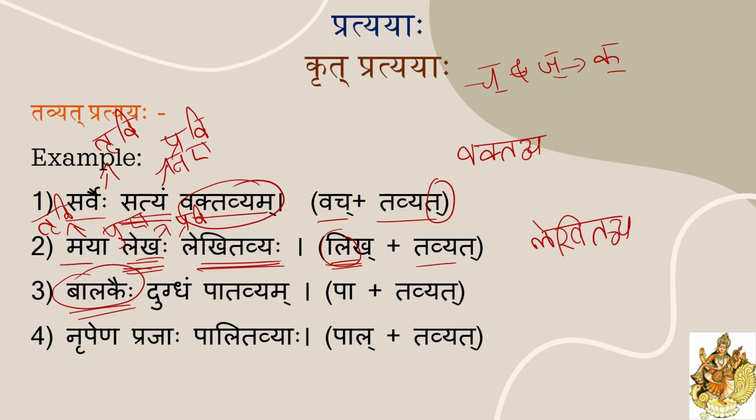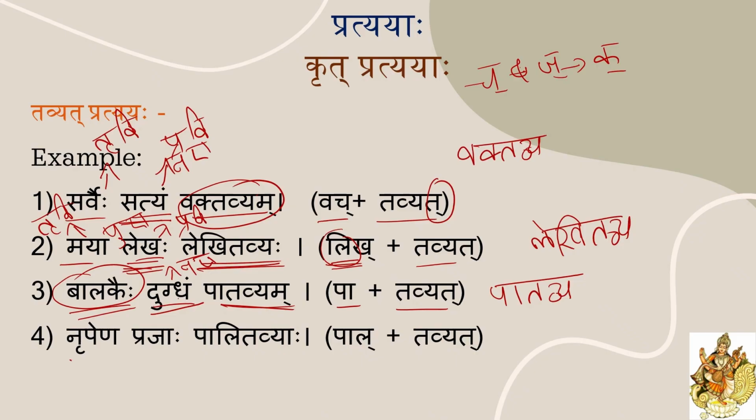Next one, balakaihi. This is kartrupadam. It is in tritiya vibhakti. Dugdham. This is karma padam. This is in pradhama vibhakti. It is napunskaling ekvachan. So here given dhatu pa, pratyay tavyat. Patavya is the root word. Right? So how to use it here: dugdham patavyam, because dugdham is napunskaling ekvachan, patavyam.